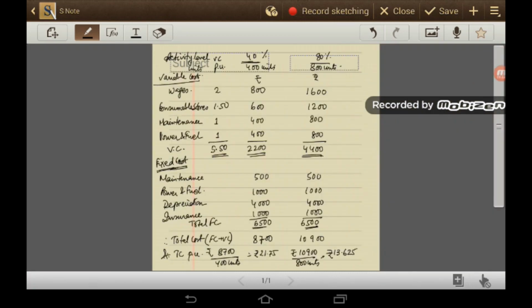I presented the budget at 40% and 80% level of activity in one screen. Hope you have understood the problem.